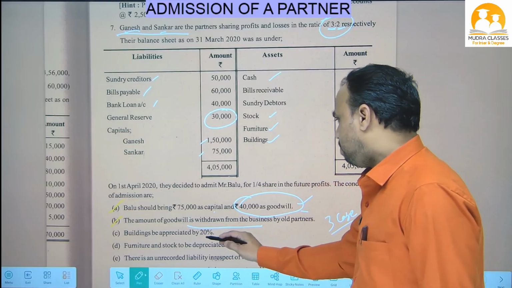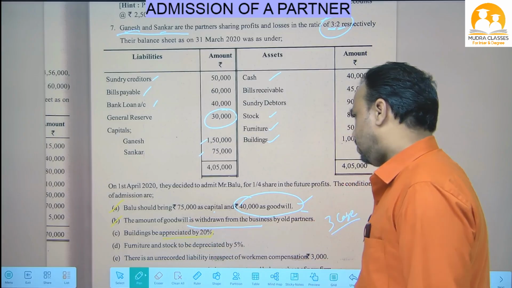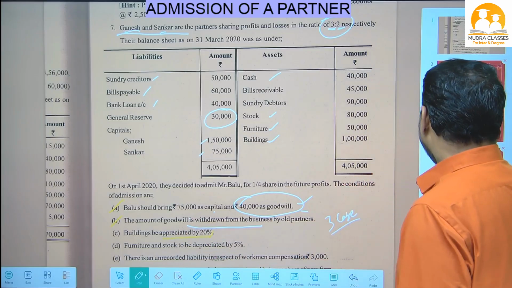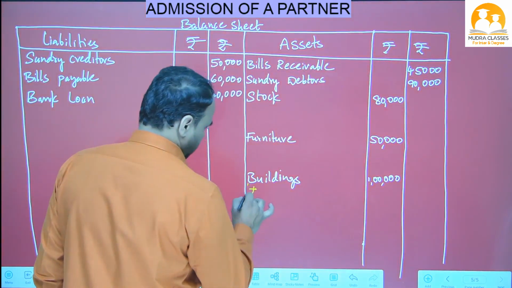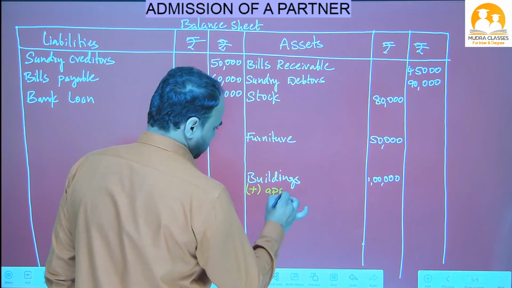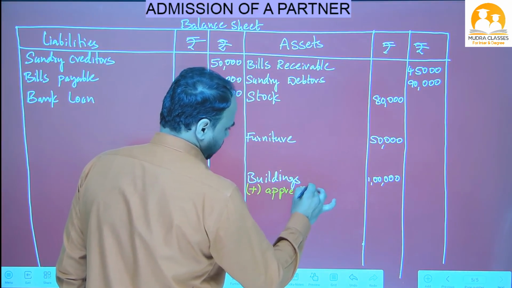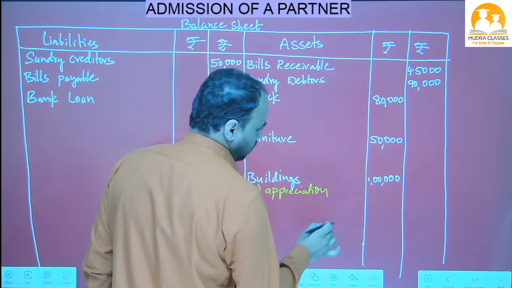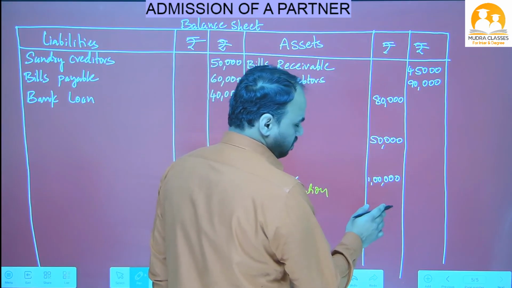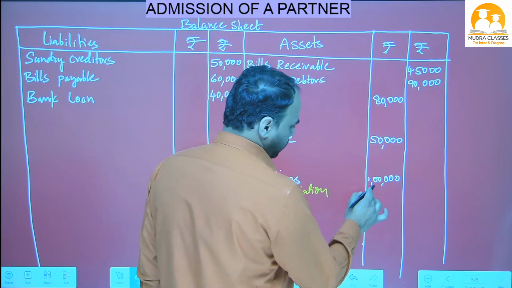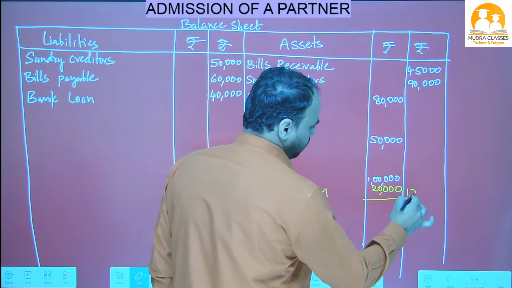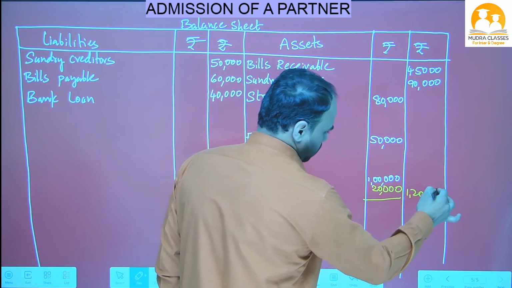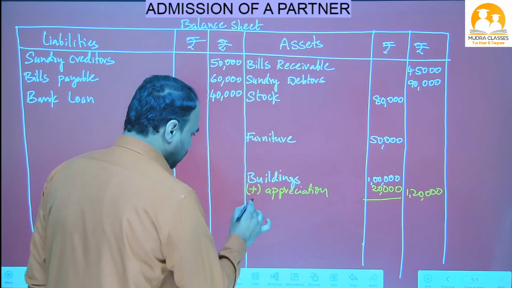So building is appreciated. Appreciated means increased by 20%. So on the balance sheet asset side, add appreciation. Appreciation means increased. For 1 lakh, 10% means 10,000, 20% means 20,000. So here 20,000 building value increased. Okay, so 1 lakh 20,000 in the outer column. How did we get 20,000?